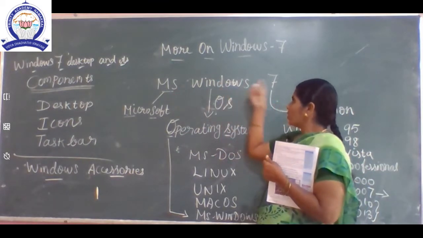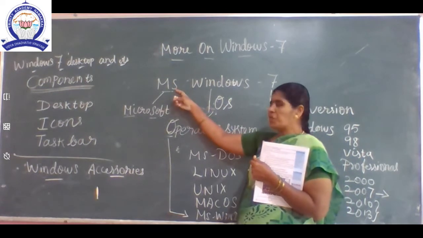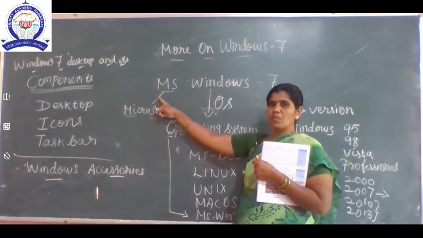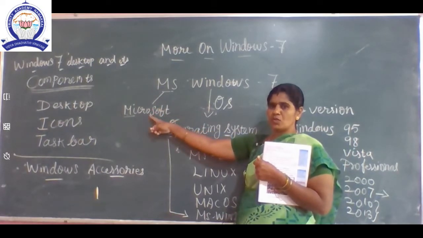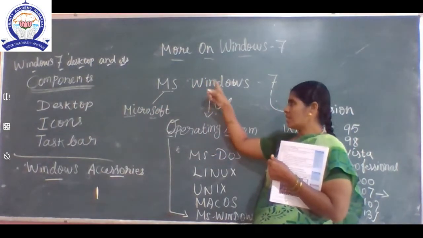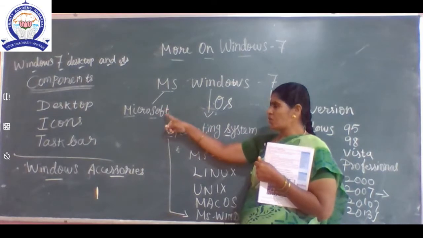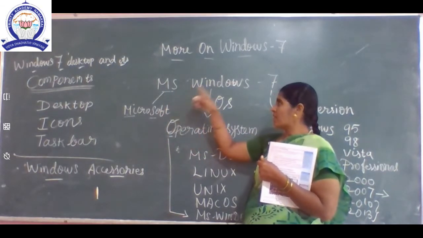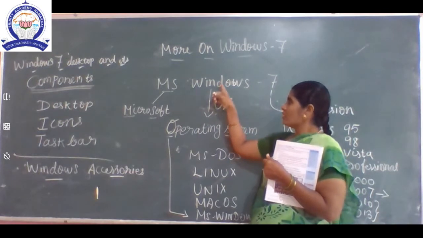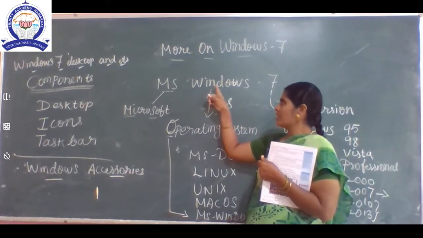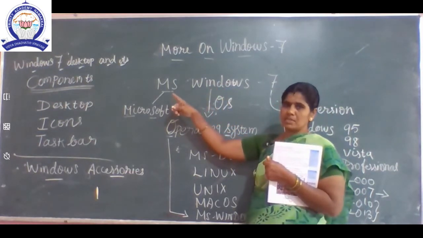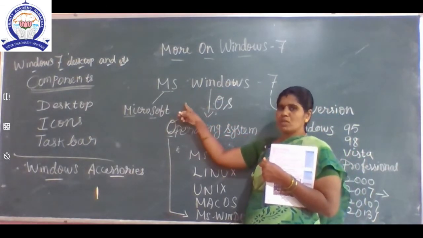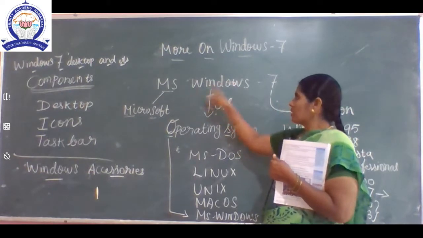MS Windows 7. What is the full form of MS? Microsoft. Yes, Windows is developed by the Microsoft company. It is in the US. Microsoft developed Windows. That's why every time we write MS in front of Windows. MS is developed by the Microsoft company.